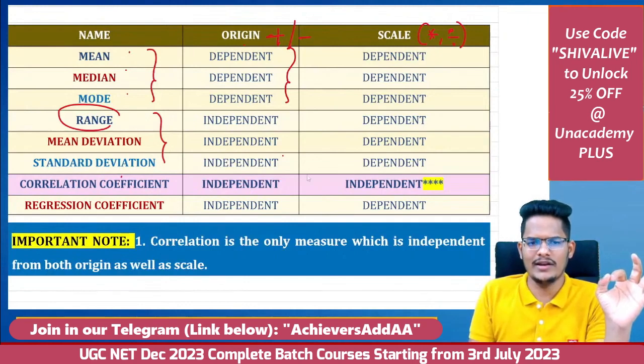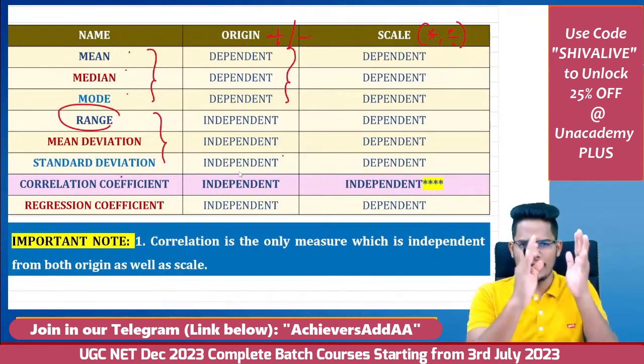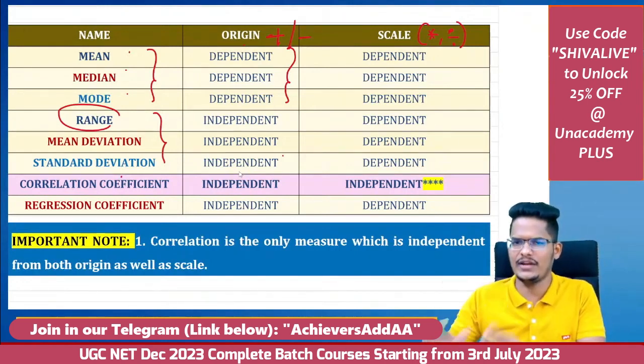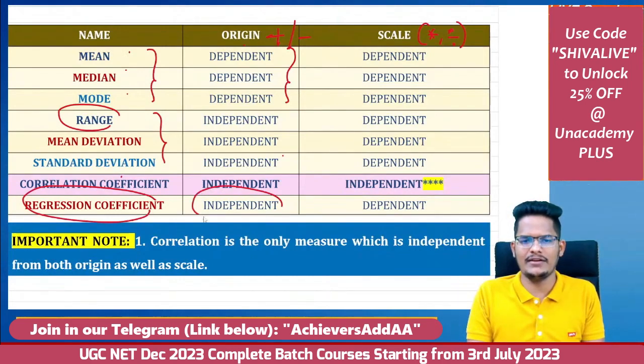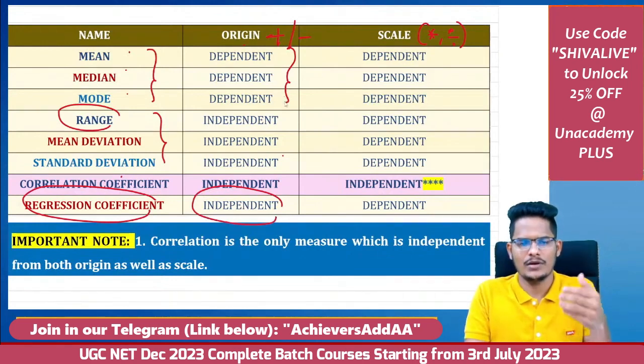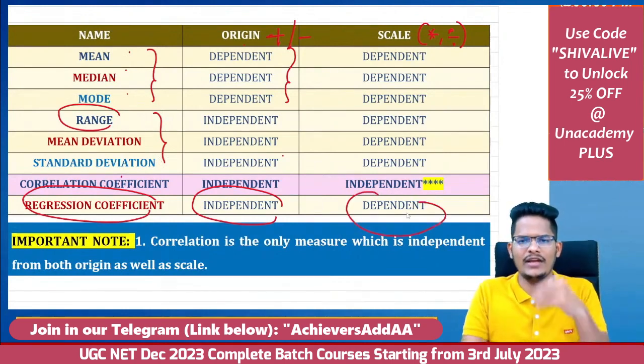Now look at the correlation coefficient. Out of all, only this one is independent of origin as well as independent of scale. And the regression coefficient is independent of origin like dispersion, which is range, mean deviation, standard deviation, and dependent on scale like dispersion.